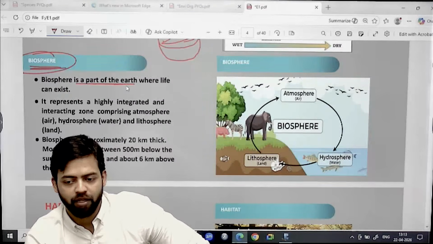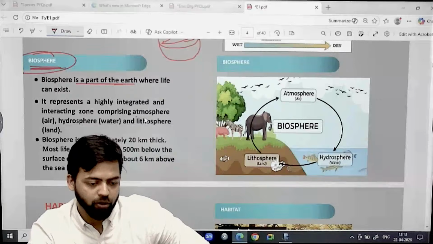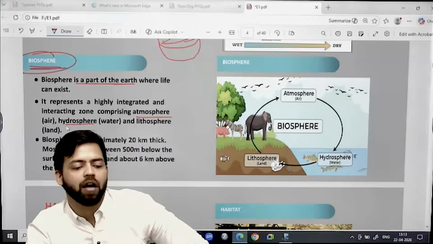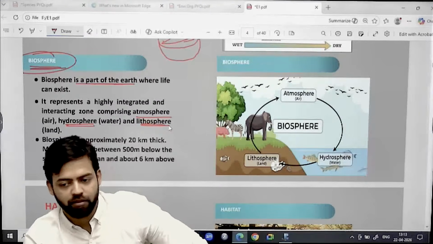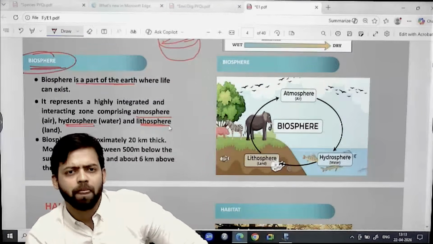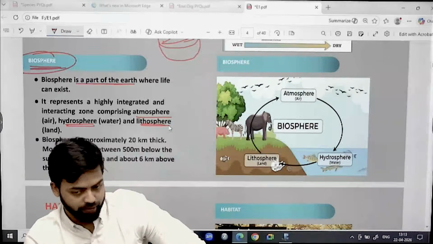And the interaction between atmosphere, hydrosphere and lithosphere is termed as biosphere.